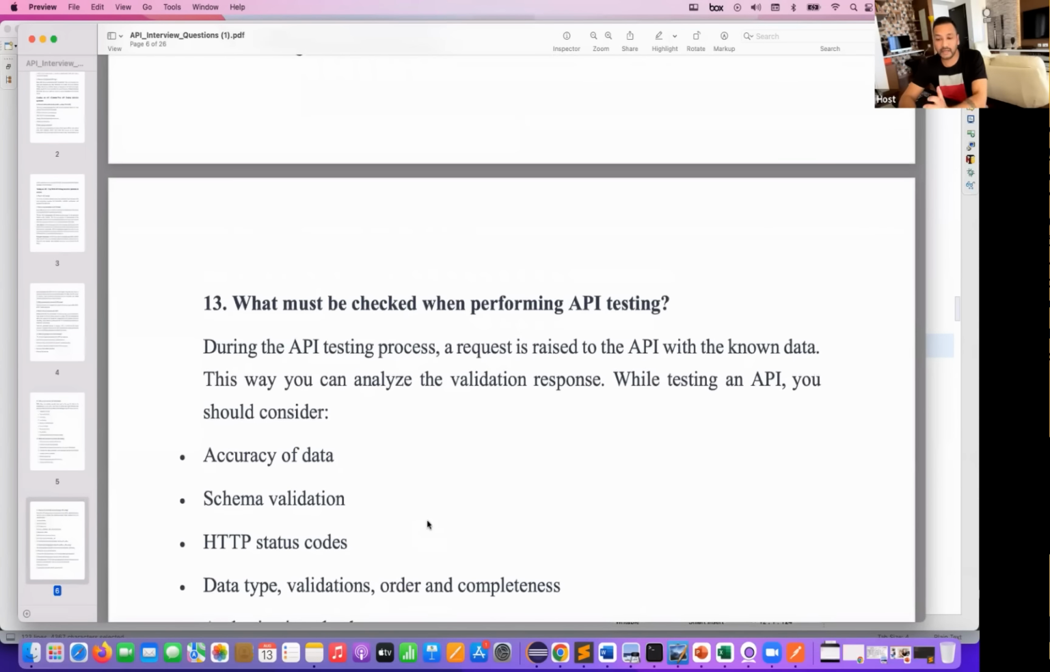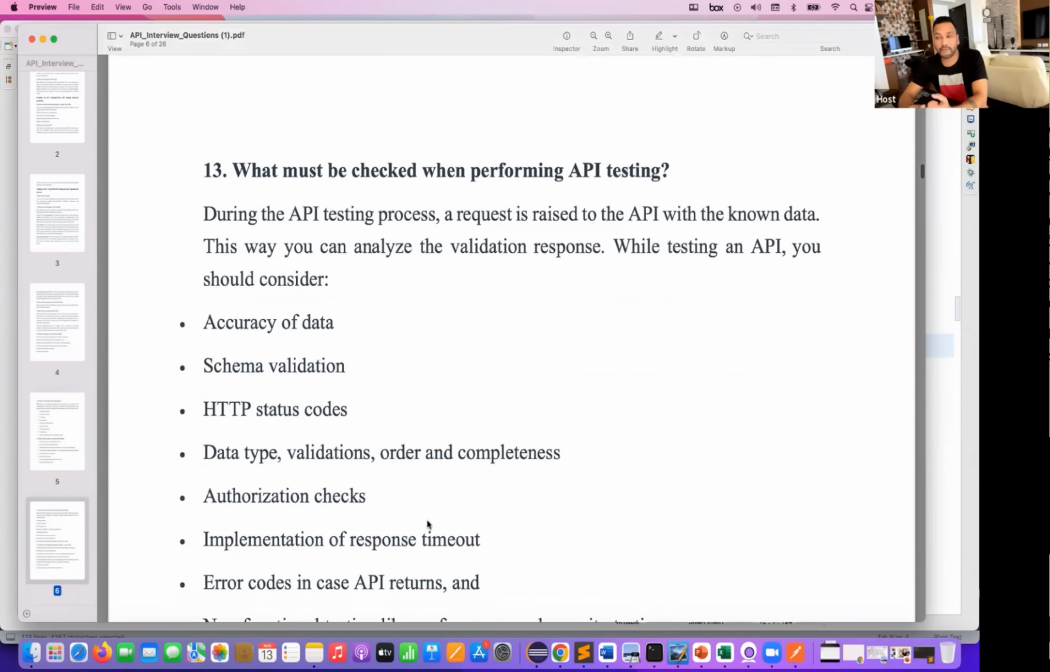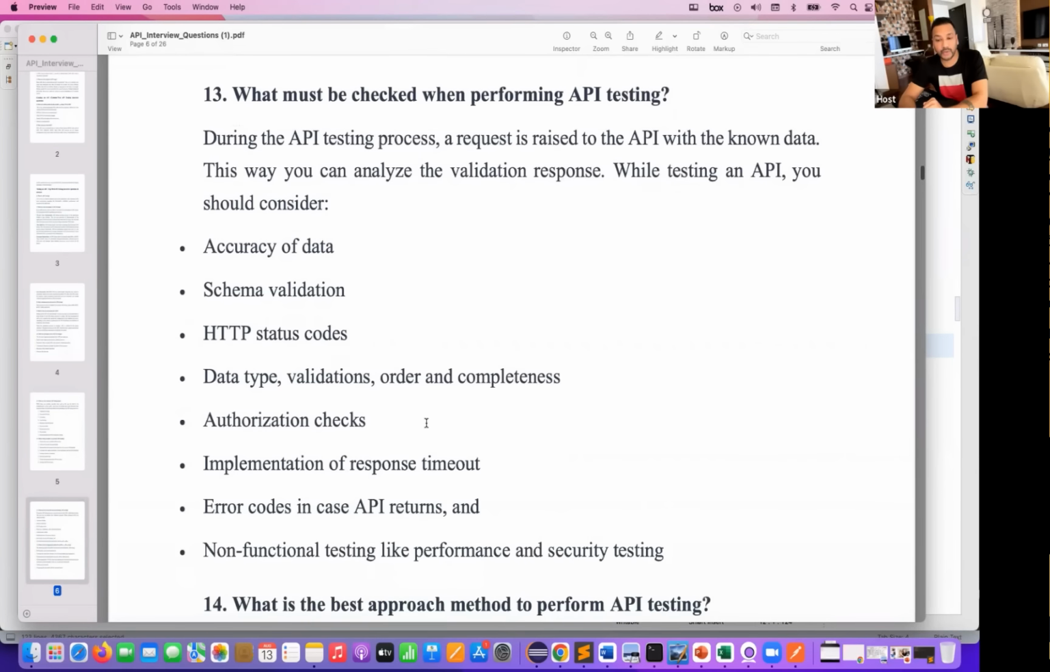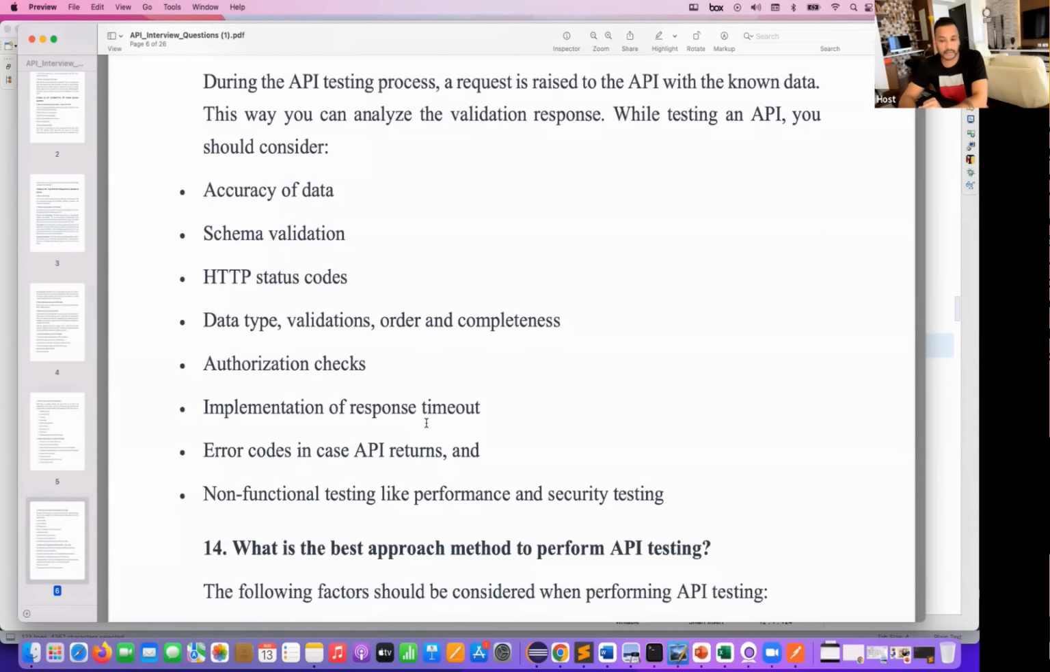What must be checked when performing API testing? People will ask you, tell me about 5 important things that you are going to check. So here you can see that during the testing process, a request is raised to the API with known data. This way you can analyze the validation response while testing an API. You should consider accuracy of data, how accurate it is. Are you getting the right data or not? Are you getting the exact count of data or not?